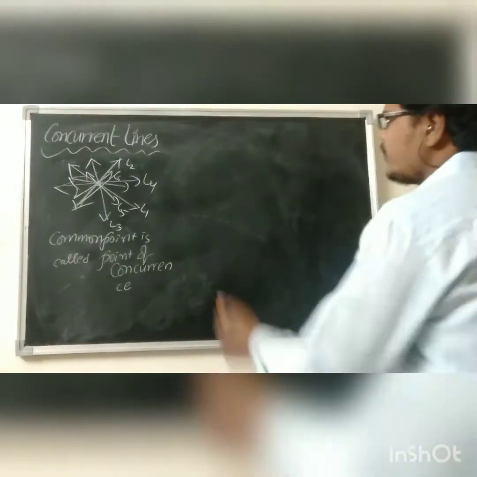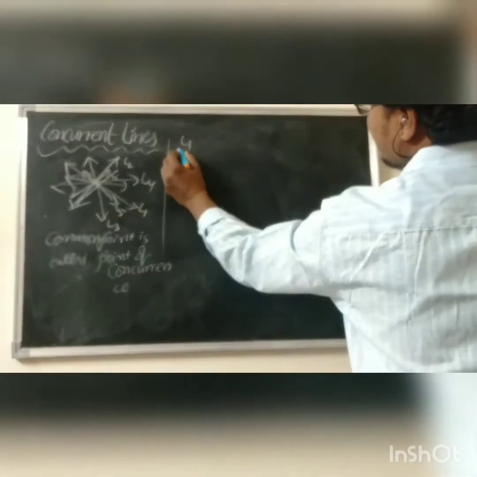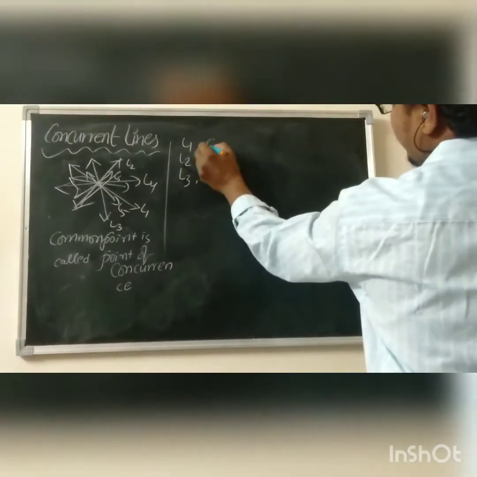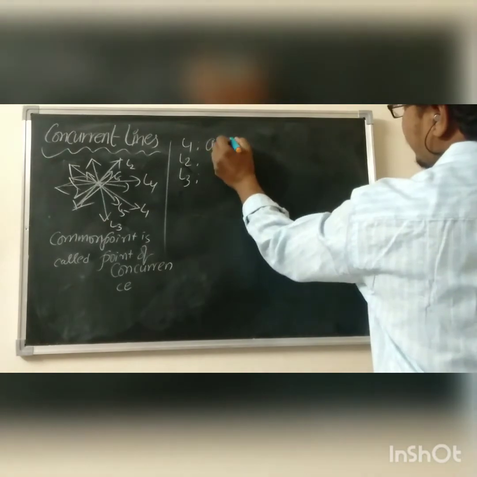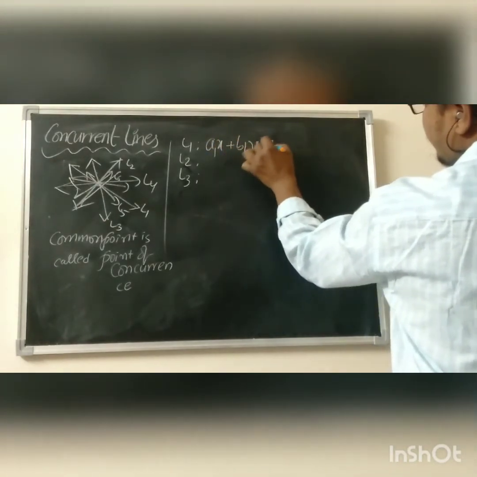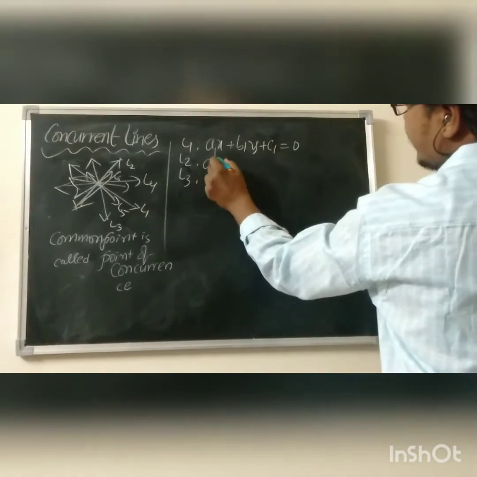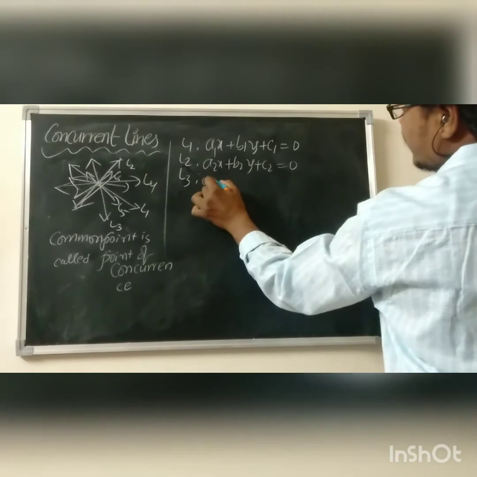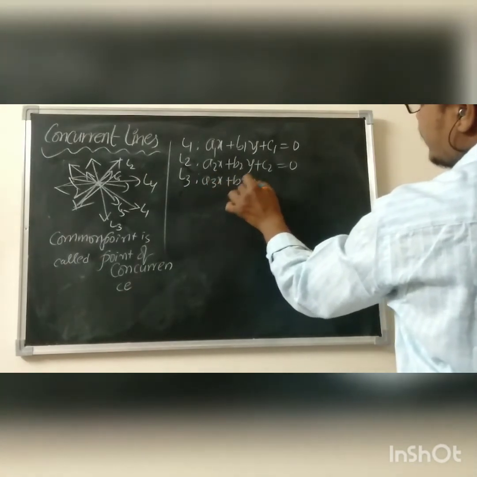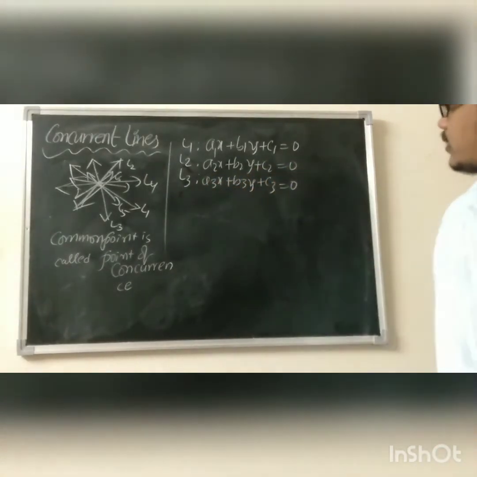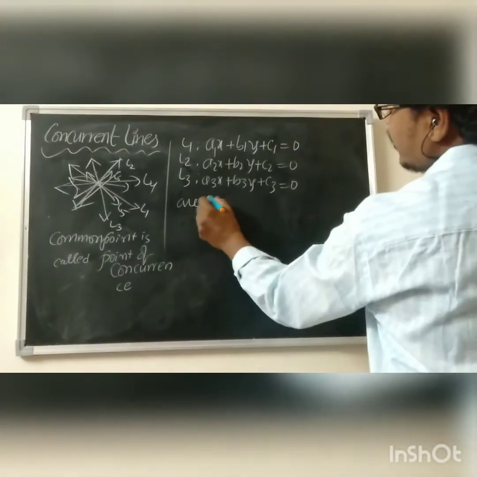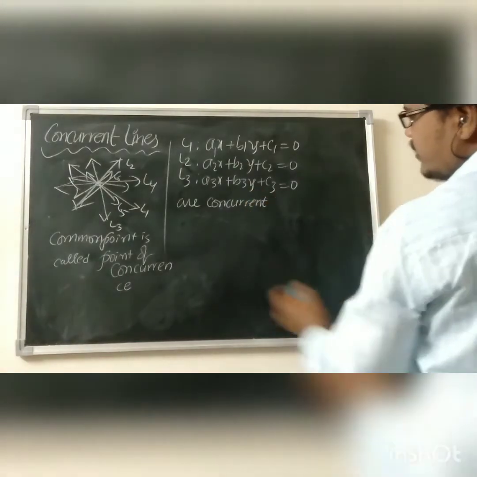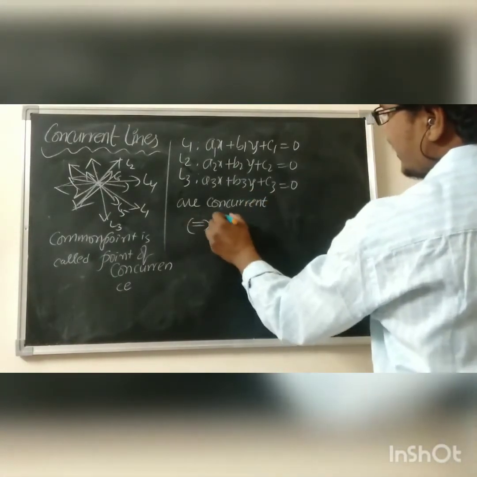Okay, sir. By the way, are you saying that we have three different lines L1, L2, L3? What are they? A1x plus B1y plus C1 is equal to 0, and the next A2x plus B2y plus C2 is equal to 0, A3x plus B3y plus C3 is equal to 0. These three lines are there, right? I am saying these three lines are concurrent if and only if delta equals 0.